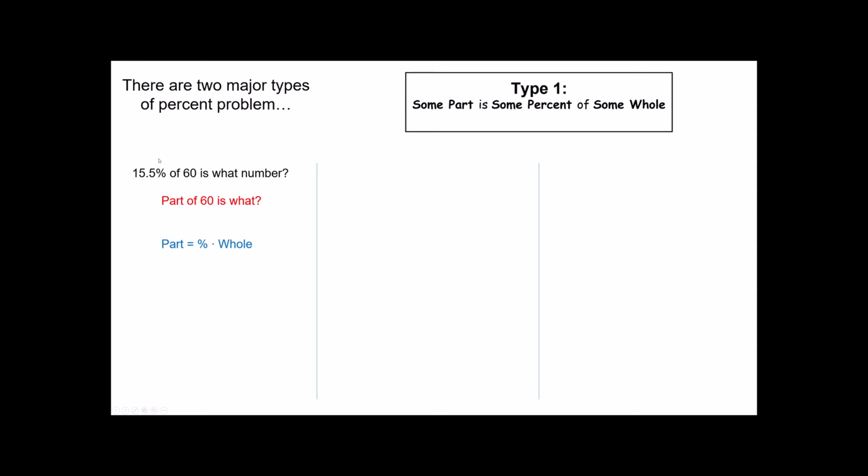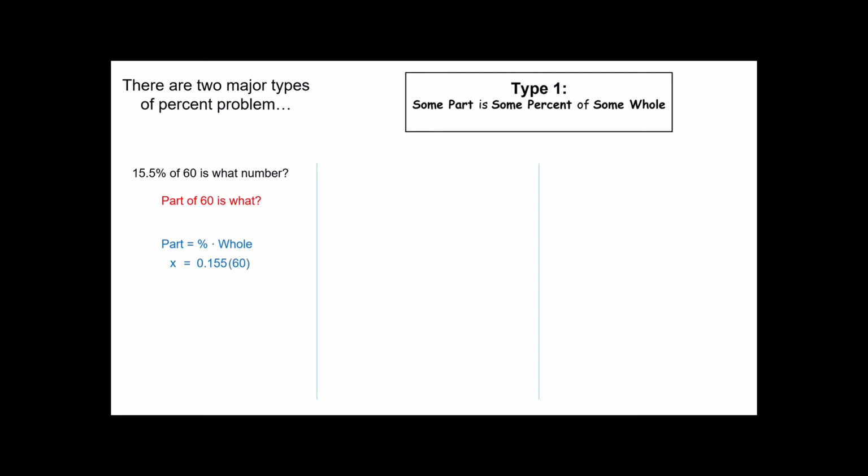When I read this, notice that we're trying to find what number? We're trying to find that part. Because of that, I'm going to call that an x. We know there's an equal sign. What percent of the whole are we looking for? That's 0.155. Notice I wrote that percent in decimal form. We always write these in decimal form when solving problems.